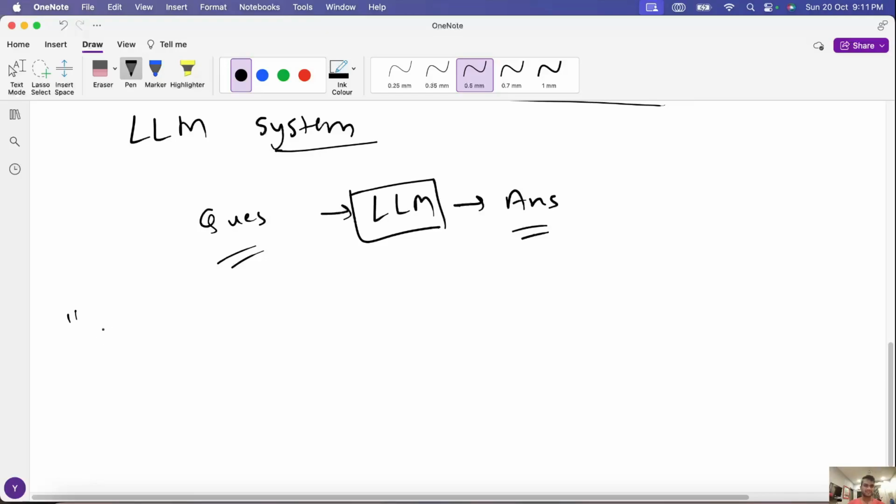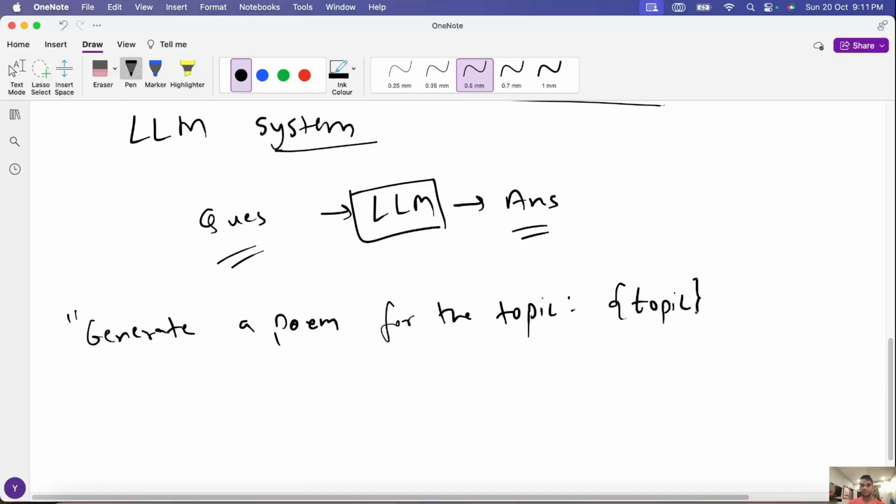It's a very simple application. You can probably do it using ChatGPT as well, but how do we do it using APIs, so you can build your own product rather than using ChatGPT? Let's say we write a prompt saying generate a poem for the topic, and we give a placeholder here, which is the topic. Now this becomes your prompt.